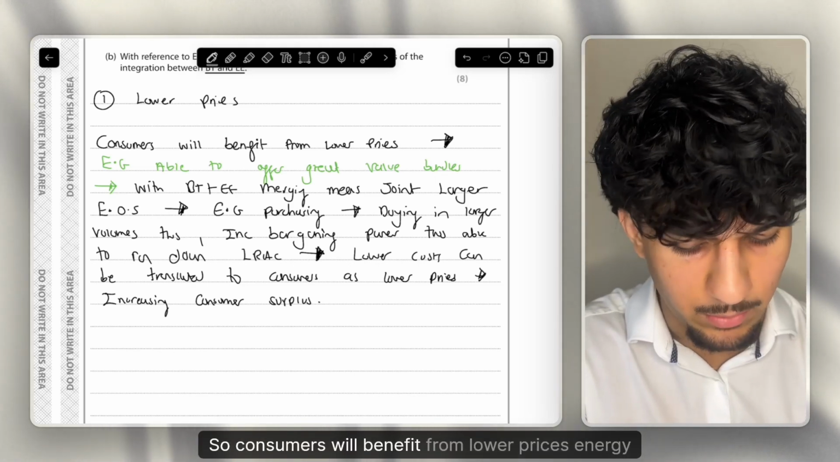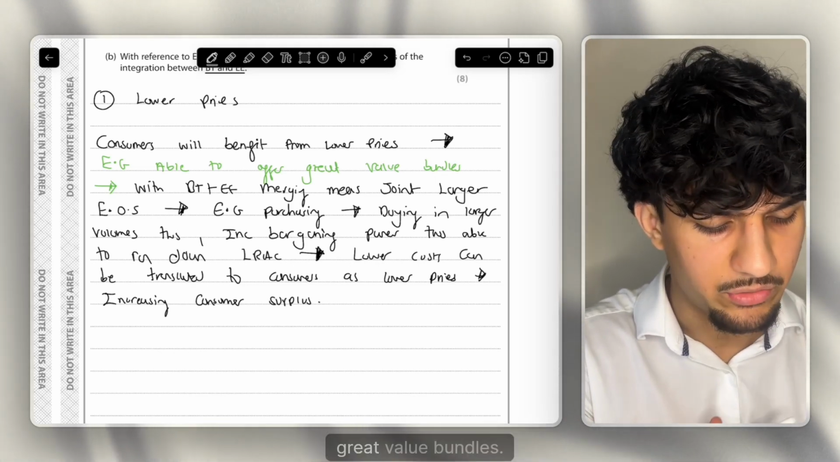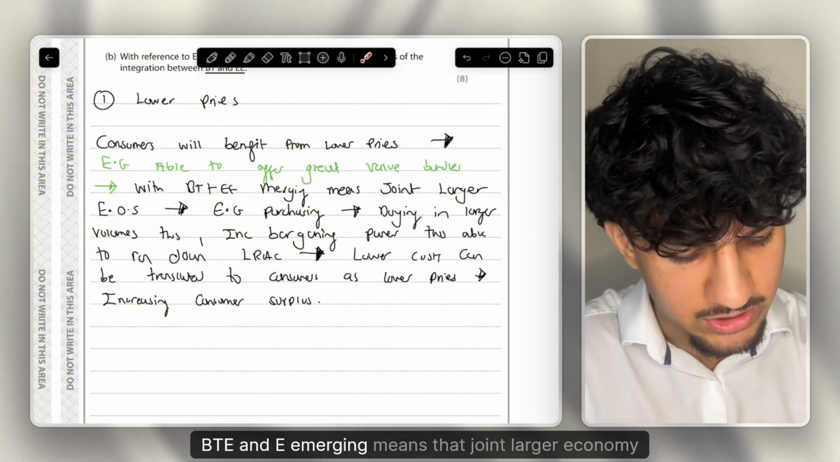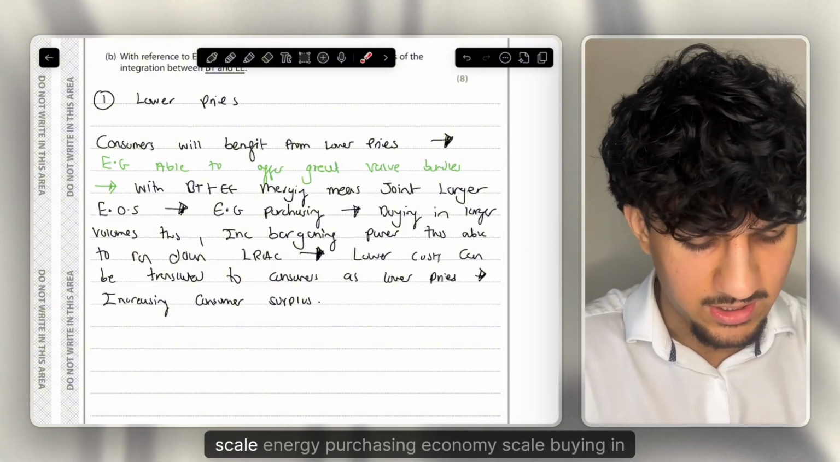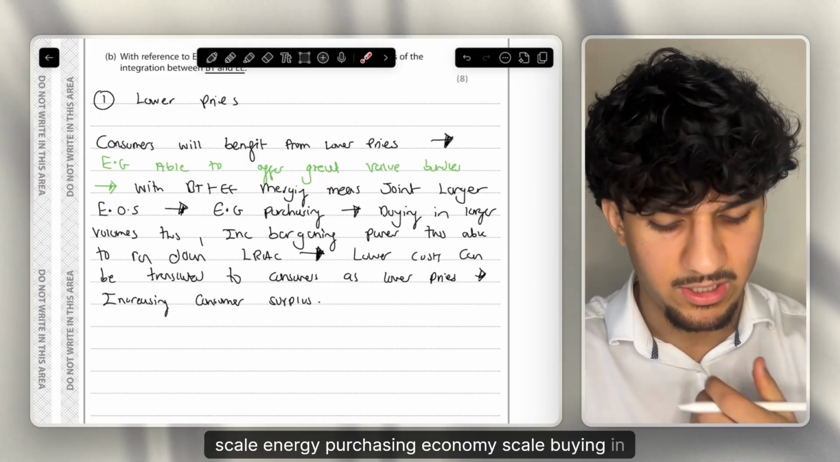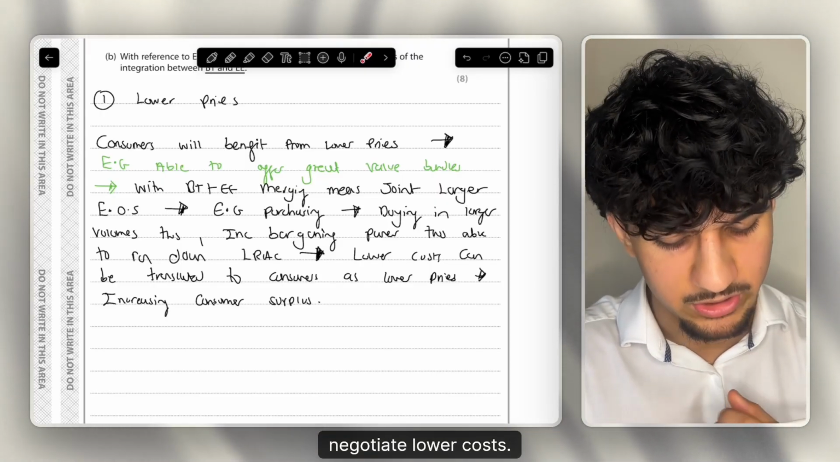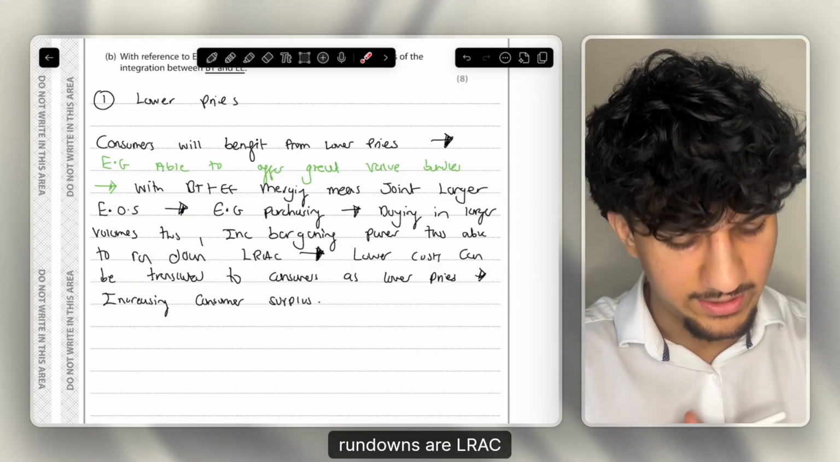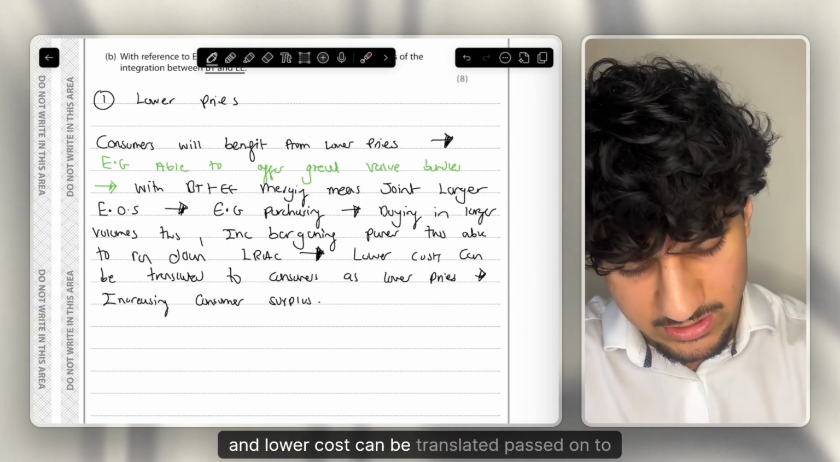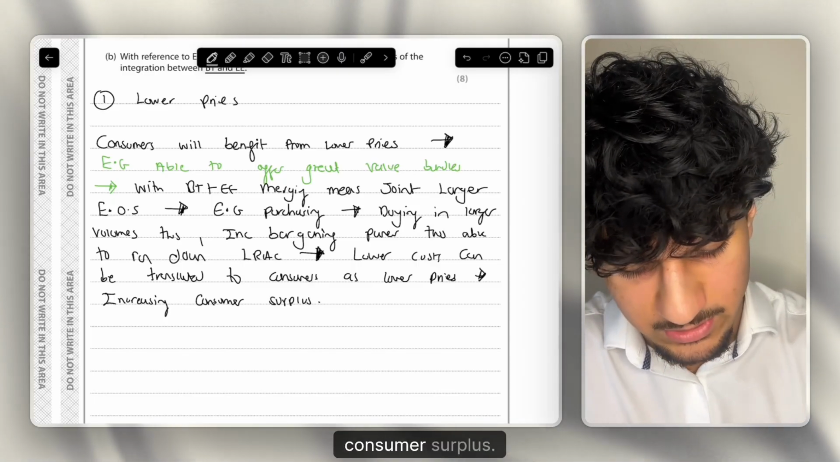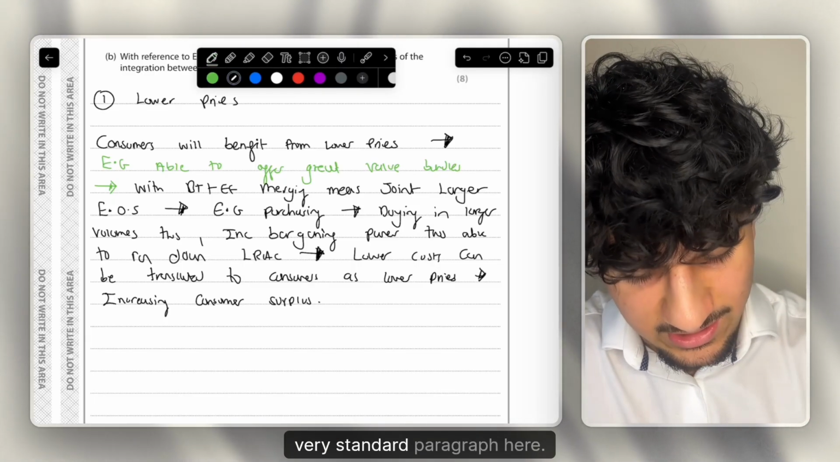So consumers will benefit from lower prices, e.g. able to offer great value bundles. That is a bit of application from the extract. BT and EE merging means joint larger economies of scale, e.g. purchasing economy of scale, buying in larger volumes, it increases the bargaining power, thus able to negotiate lower costs, so run down the LRAC. And lower costs can be passed on to consumers via lower prices, thus increasing the consumer surplus, which is a very easy, very standard paragraph here.